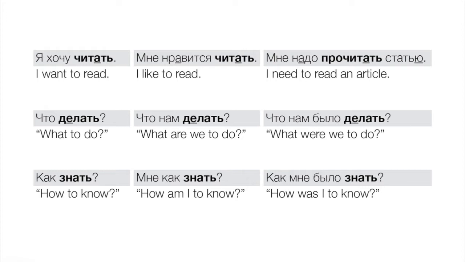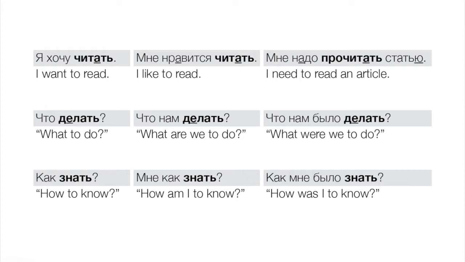For example, что делать is a common question. Что делать, right? Literally, what to do. What to do, or what is to be done, what can one do, what should we do, right? Anything like that. But in Russian, simply что делать. Okay, what if we want to specify for whom? We're asking for whom, or more literally, what is to do for us, if we try to unpack that, right? What to do for us. Or, translating more loosely, what are we to do? What should we do? Что нам делать?